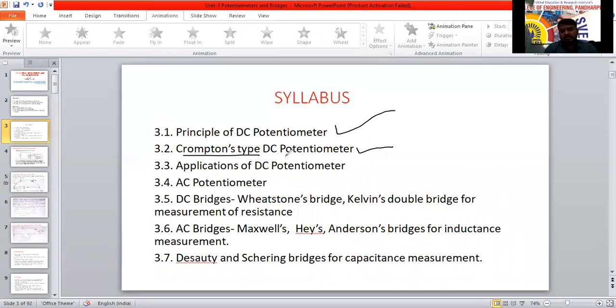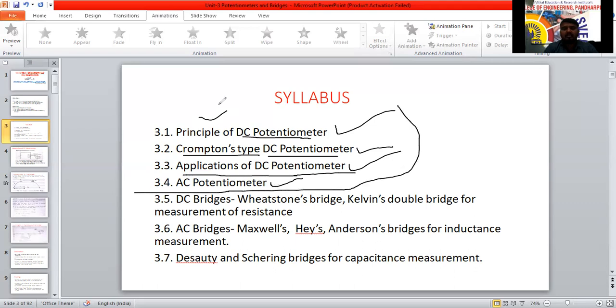Once we have discussed the potentiometer, we discuss what the applications are, for what purpose we use the potentiometer. So we will discuss the applications of DC potentiometers. Similarly, for the AC potentiometer, we will discuss its functions, principle and applications. So 3.1 to 3.4 is completely related to the potentiometer. Potentiometer is a very easy part; it will hardly take 2 to 3 classes to finish.